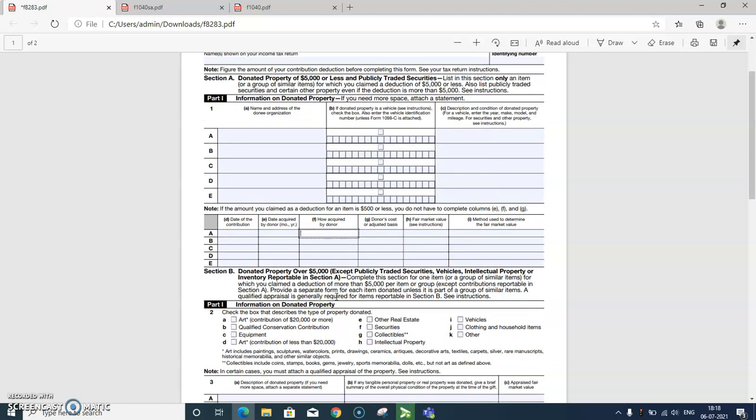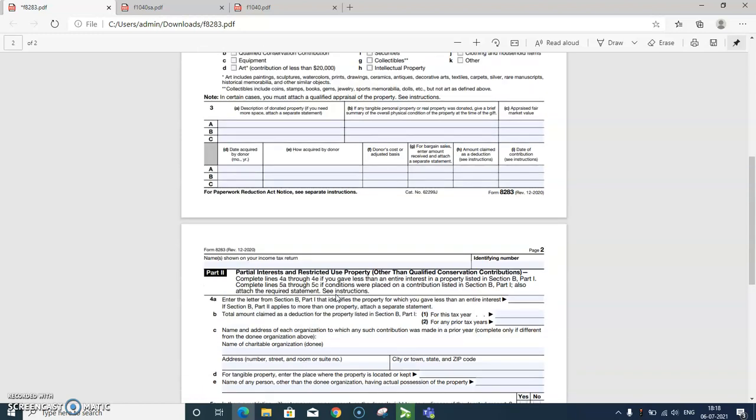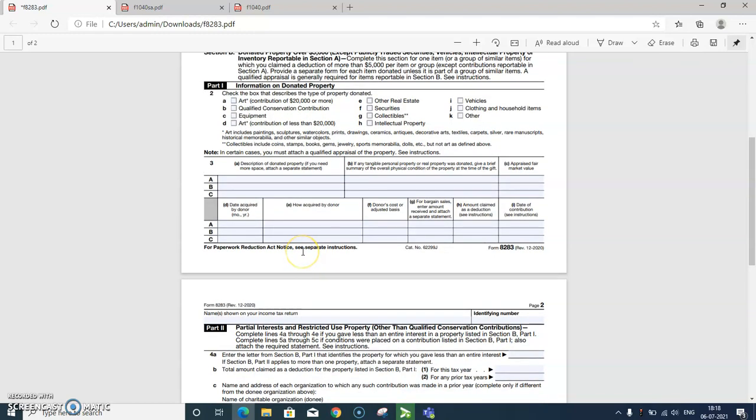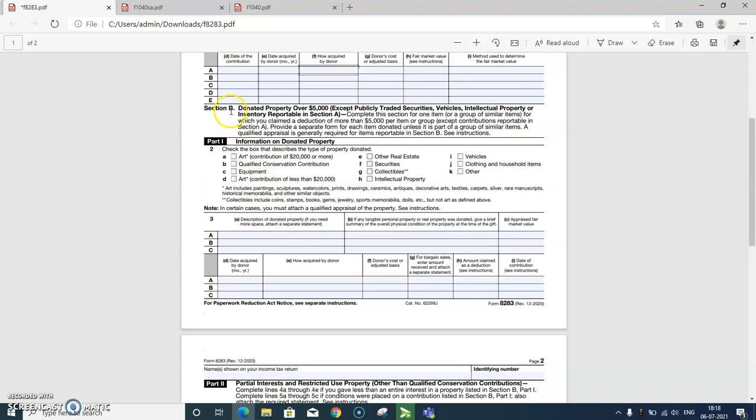Now coming to Part 2, which is filled out if there was less than an entire interest in the property listed in the previous section, Part 1 of Section B, which is similar to Part 1 in Section A. This is Section B, donated property over $5,000 except publicly traded securities, vehicles, intellectual property or inventory reported in Section A. It is filled out by the taxpayer or the appraiser.